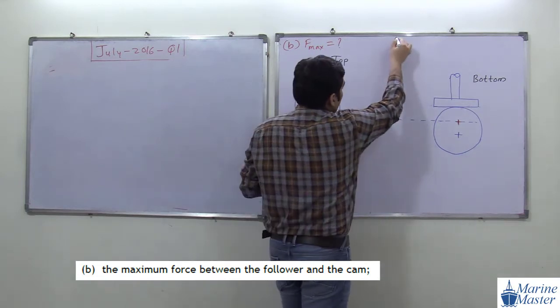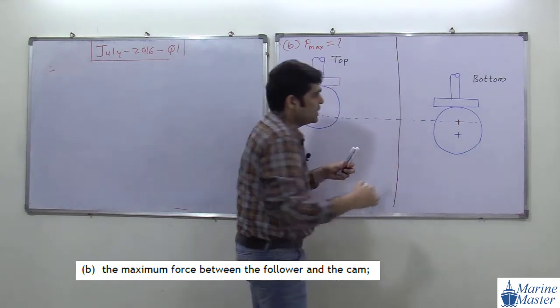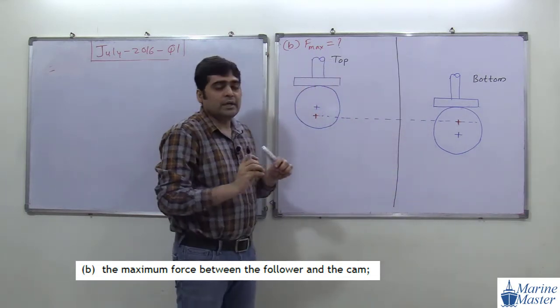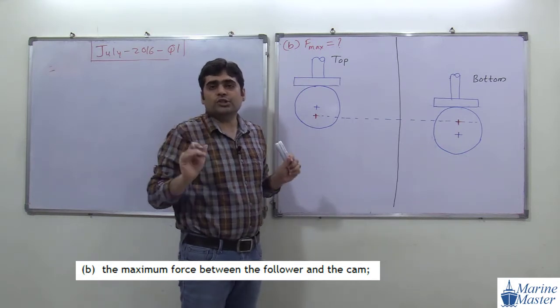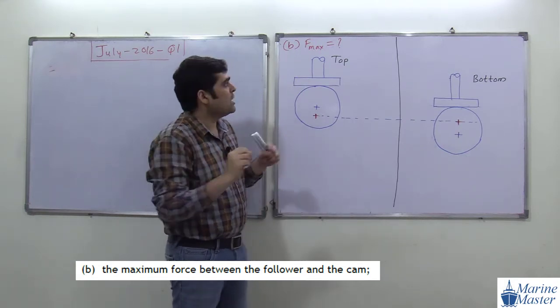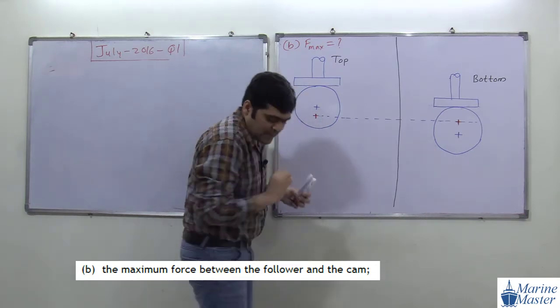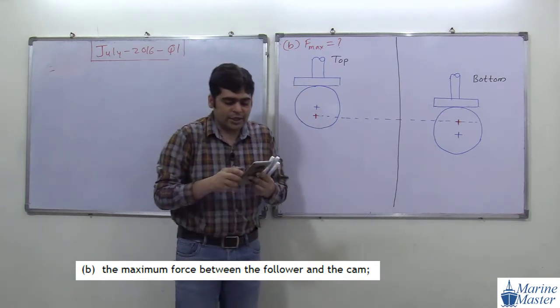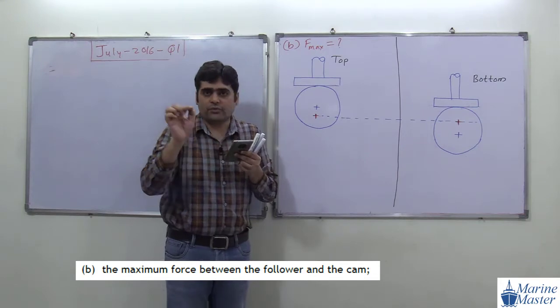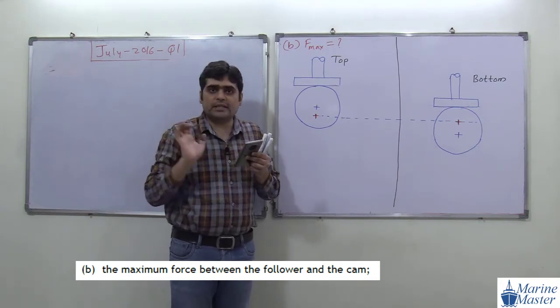So now I'm going to separate this one. Out of these two, in one position, we have a maximum force between the follower and the cam. Now, how much mass have they given us for the follower? In the question, they have given us a mass. We have written this in the given things: 4 kg mass is given.